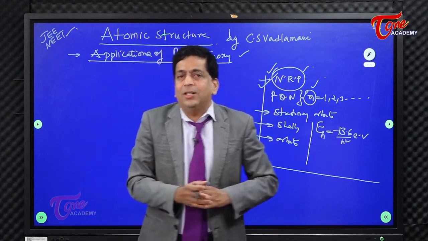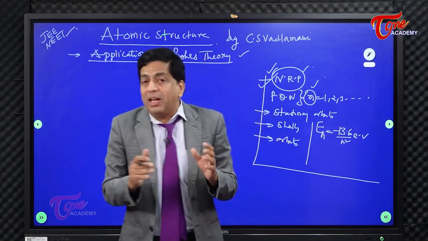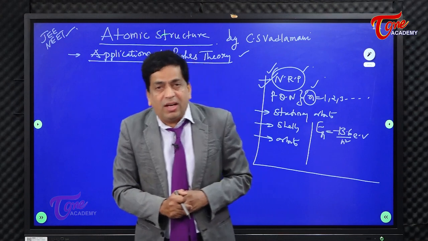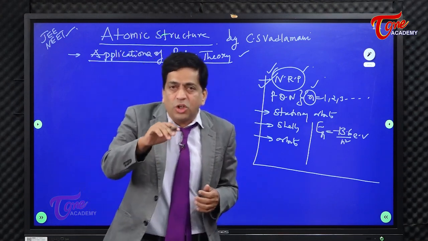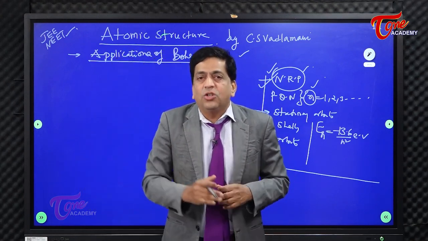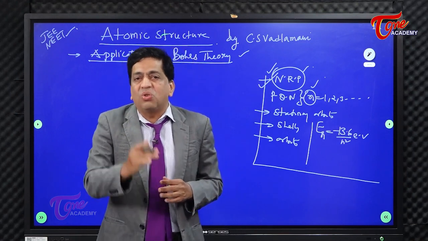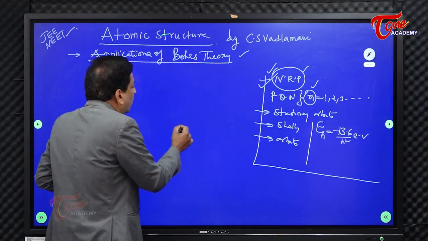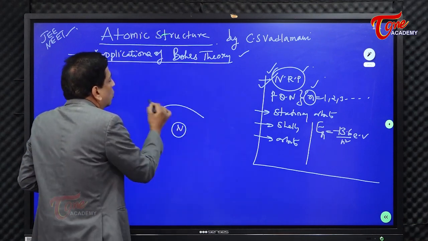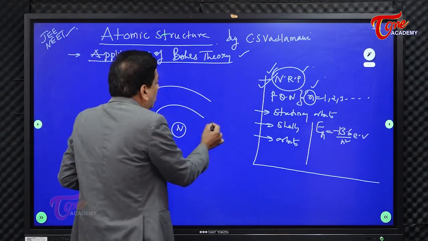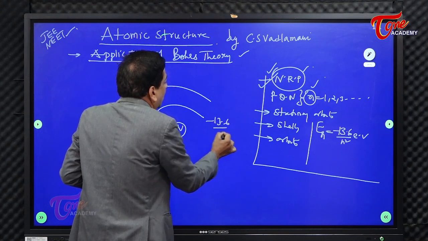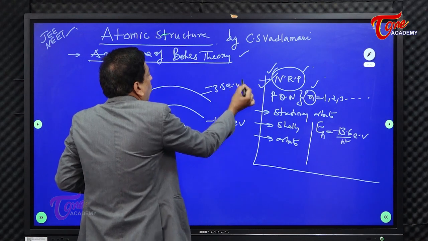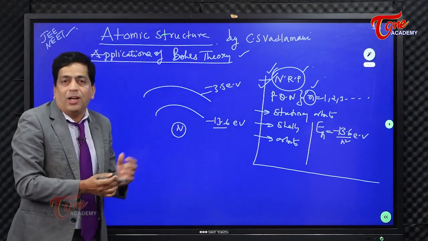Now the question arises, how do you actually explain the spectra, the light coming out from the atom? For that, yesterday I was telling you that it is the transitions between the NRPs, the non-radiating paths, that are the reason for the light coming out. Assume here is the nucleus, here is the first orbit, here is the second orbit. This energy is constant, that is minus 13.6 electron volts, and this is minus 3.4 electron volts, that is the second orbit's energy.